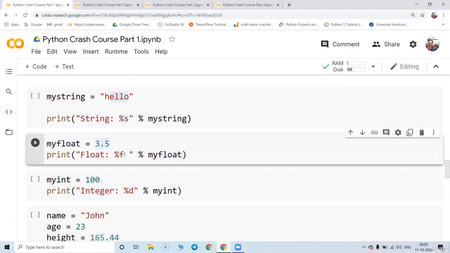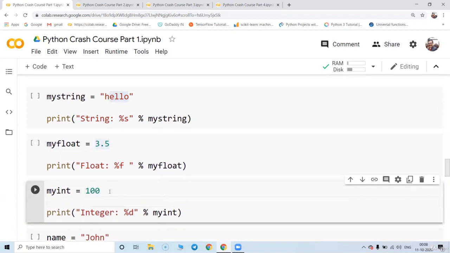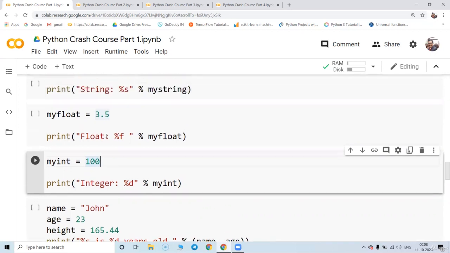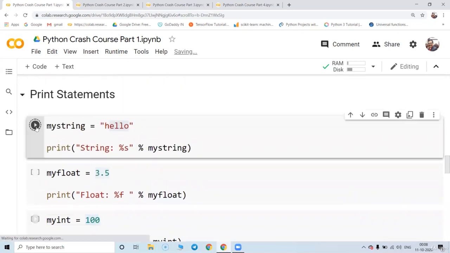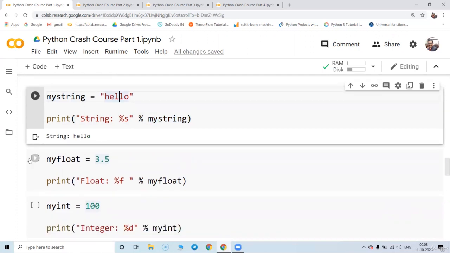The percentage f is for float. And percentage d is used for integer. When you run this code, the output will be string, then percentage s will relate to my string, and that will be equal to hello.